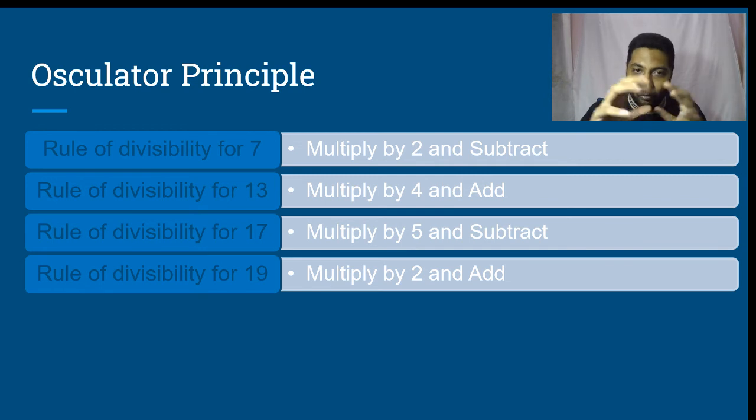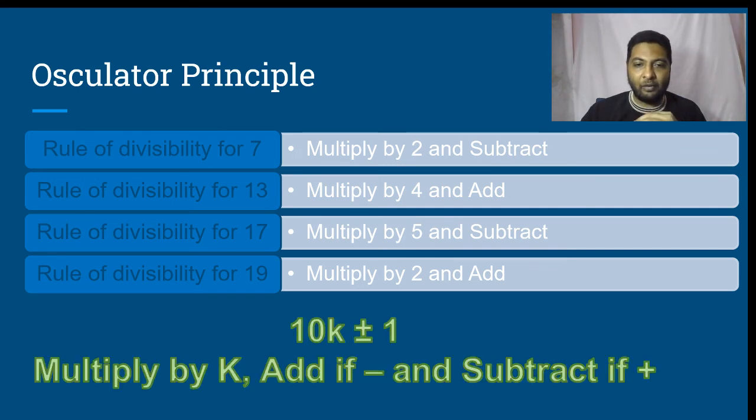Okay. Now, if we look at this, it is all obtained from the oscillator principle, which is: if you want to find the rule of divisibility for any number, first find a multiple of that number which is in the form of 10k plus or minus 1. Multiply the units place digit by k and add to the remaining part if you have 10k minus 1, and subtract from the remaining part if you have 10k plus 1. You need to add if there is a minus in 10k minus 1. You need to subtract if it is 10k plus 1.